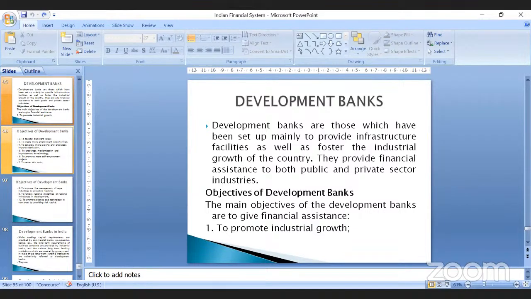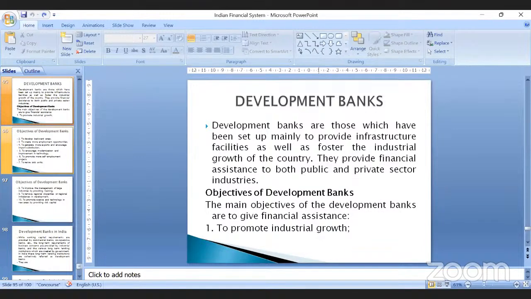There are specific banks. If you are catering to the needs of agriculture, you call them agriculture banks. If you are catering to the needs of rural areas, we call them regional rural banks. If they are catering to the needs of industry, we call such banks development banks. So their primary objective is to promote industrial growth.